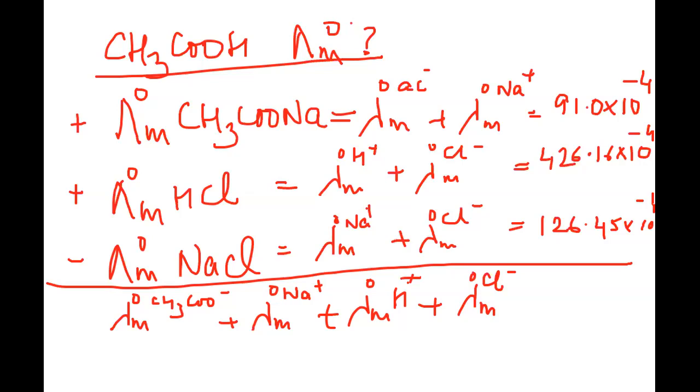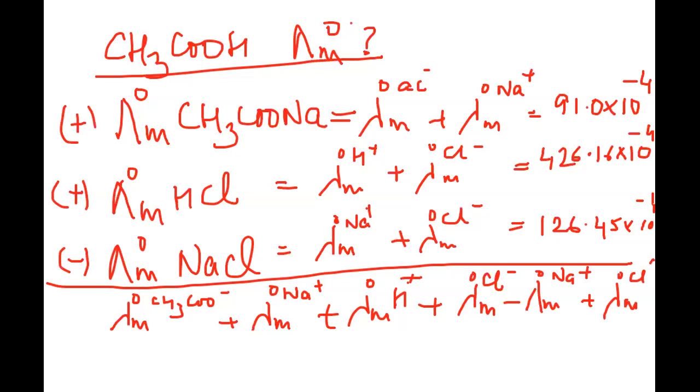And then we said we are going to subtract this, okay. So when I subtract this, then the value should be obtained. So this I am writing as the ionic conductance of the sodium ions, 1 molar, plus Cl minus. So this plus will become minus because we are subtracting the entire thing.